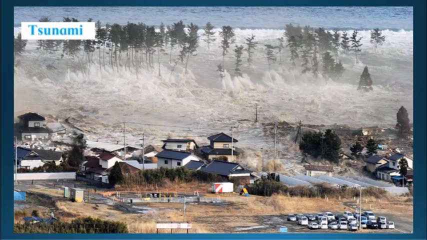So, if an earthquake occurs at the bottom of the ocean, energy is released, and the released energy pushes the water in the upward direction. And as the water is pushed upward, a wave is formed, and the waves are very big. It is not a normal wave which we see, but a peculiar type of wave, and because of those huge waves, the entire region near the ocean gets submerged in water.